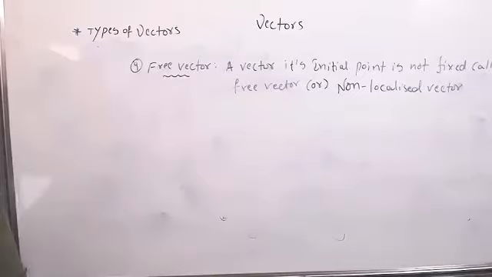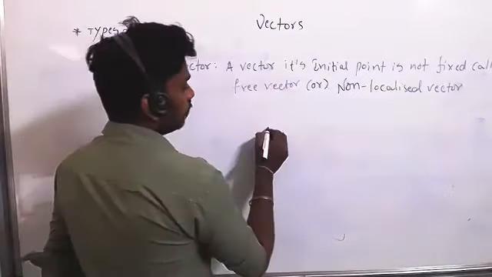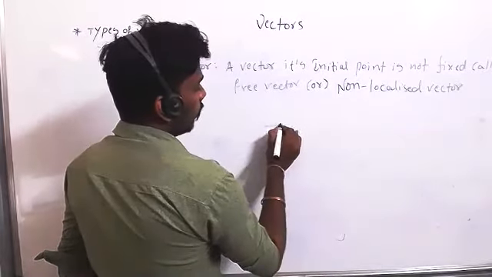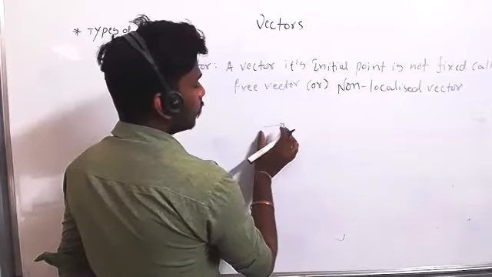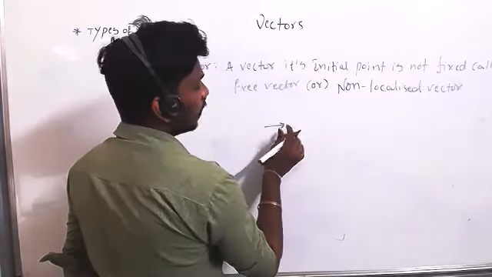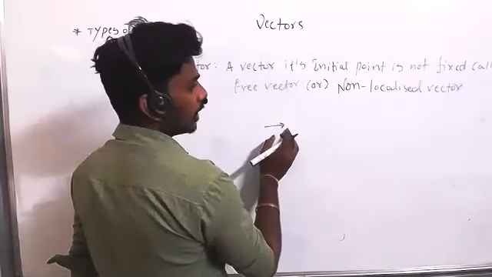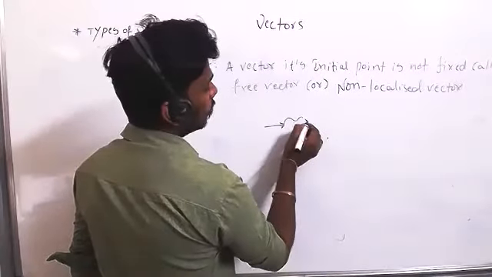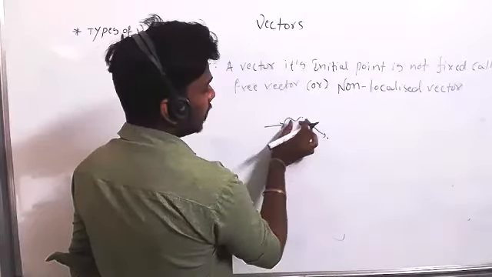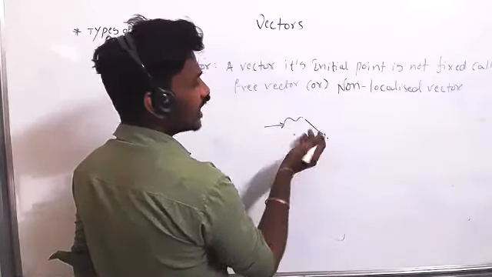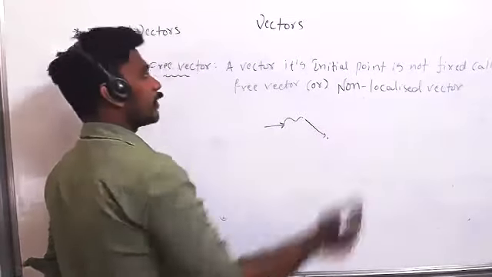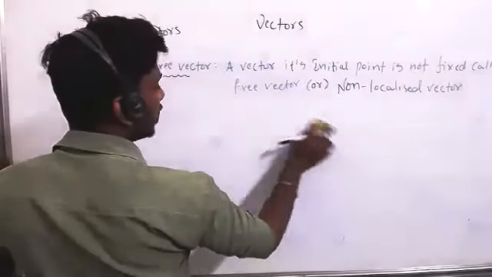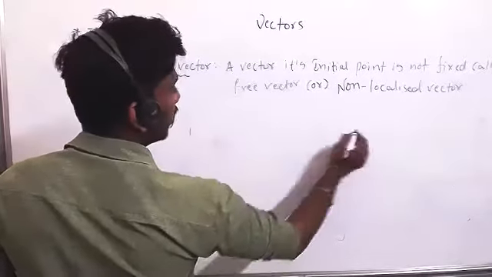Sir, I didn't understand how. See, let's see. One car is moving with uniform velocity from here to here. Suddenly it got acceleration, and again from here to here it is going. At that time, is its initial position fixed? No, sir, it can change from place to place. Yes, that type of vector is called a free vector.